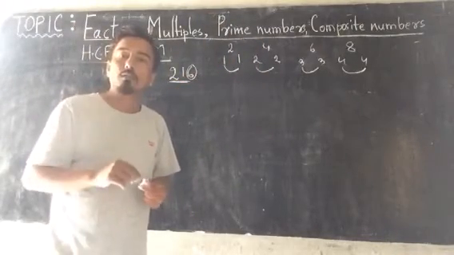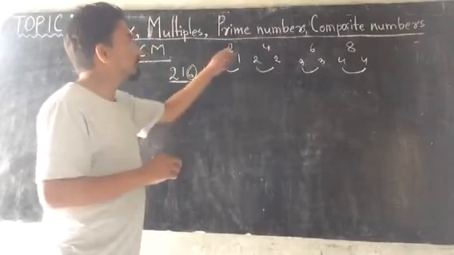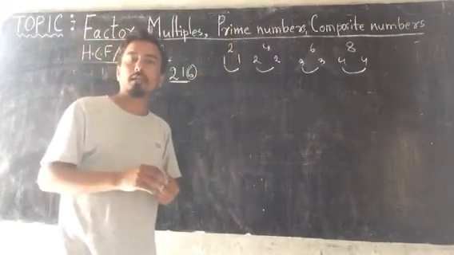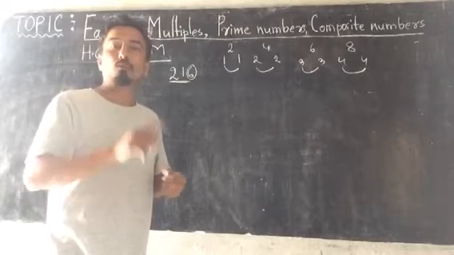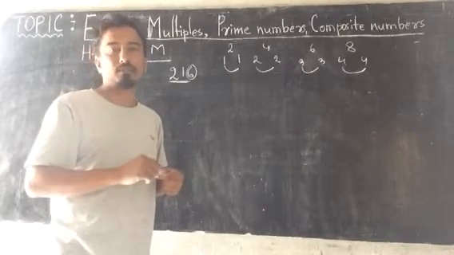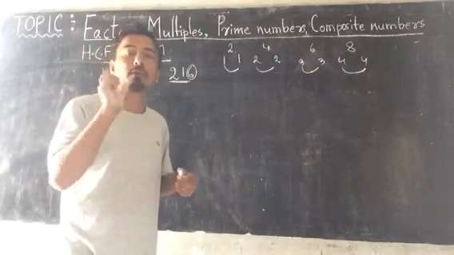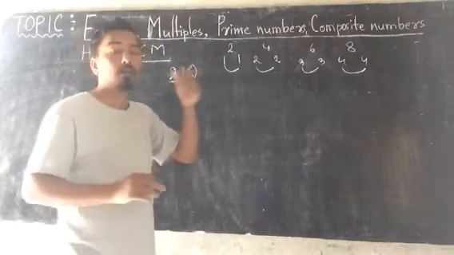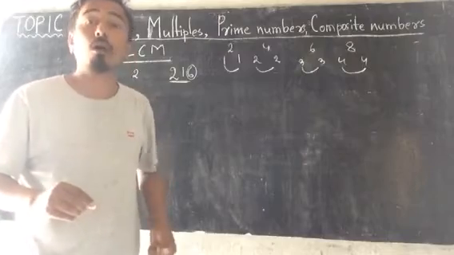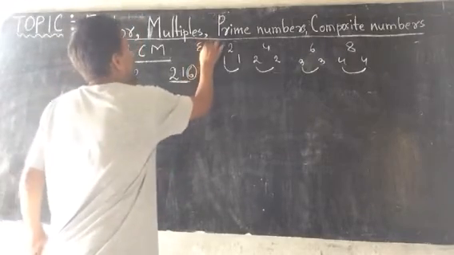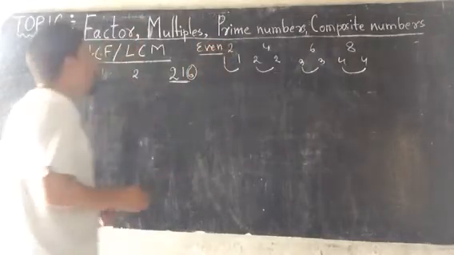Now odd numbers. An odd number is a number which comes between even numbers. Like unpaired numbers, which cannot make a pair. Such unpaired numbers are called odd numbers. So we have to understand even and odd numbers.